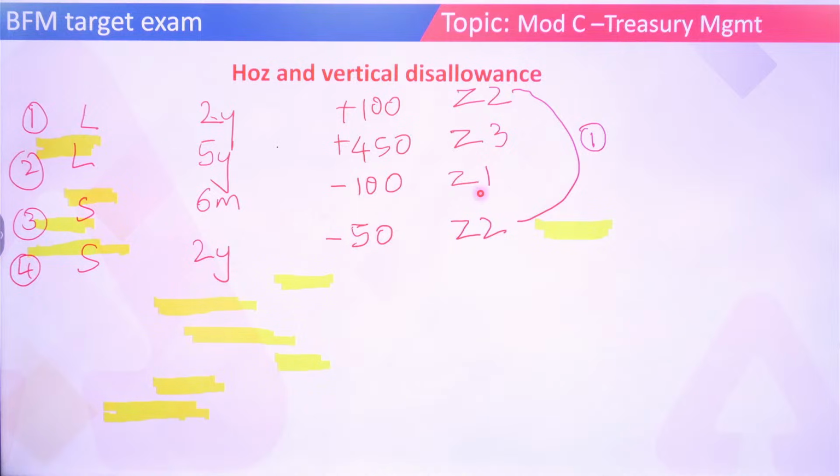Are you with me or getting bored? If you are getting bored, then we'll move on. So what is to be adjusted first?